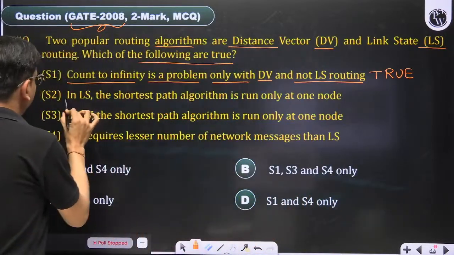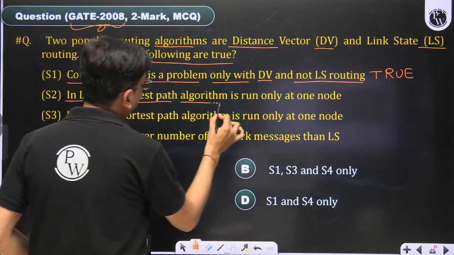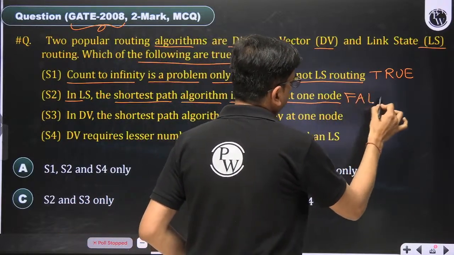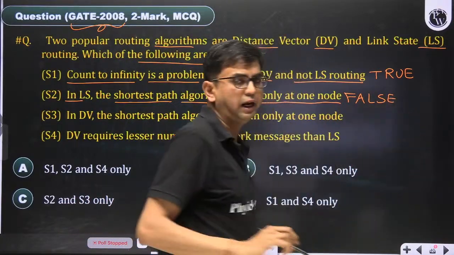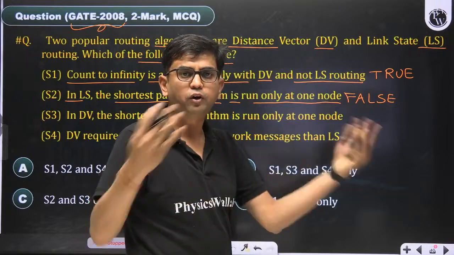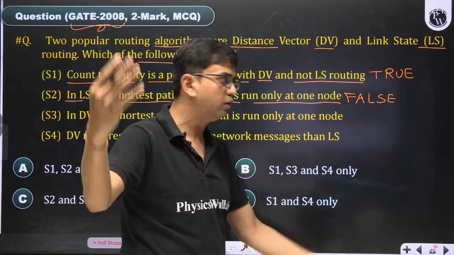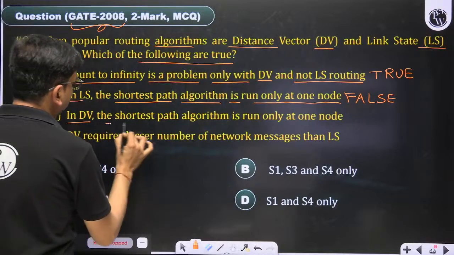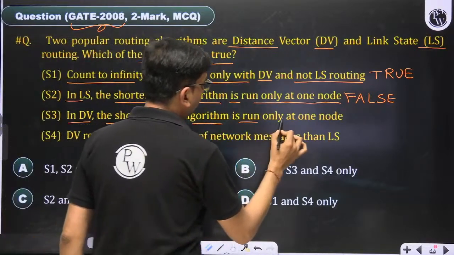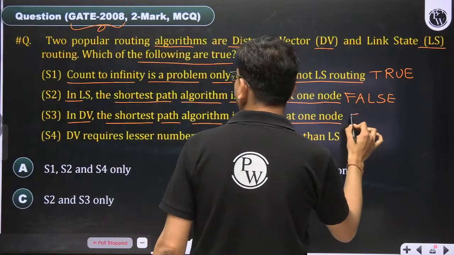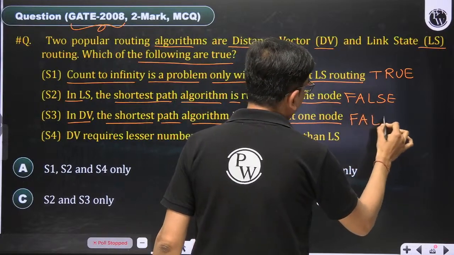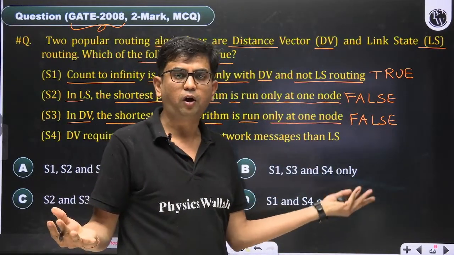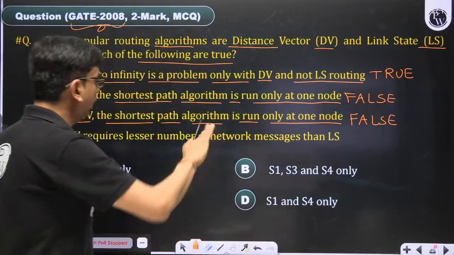In LS, the shortest path algorithm is run only at one node. False. In link state, the shortest path algorithm, Dijkstra, is run in every node, assuming itself as a source. Not only one node, all nodes. In DV, the shortest path algorithm is run only at one node. False. In DV, we do not need to run a shortest path algorithm. The Bellman-Ford equation itself gives a correct optimal output, so no need to run it explicitly.